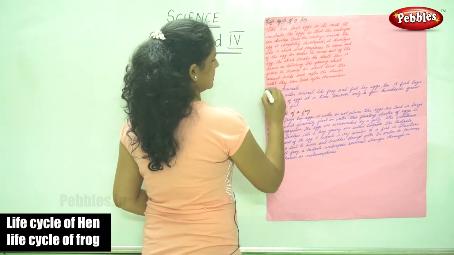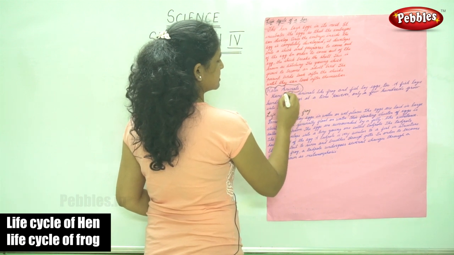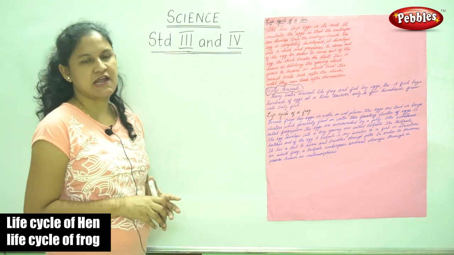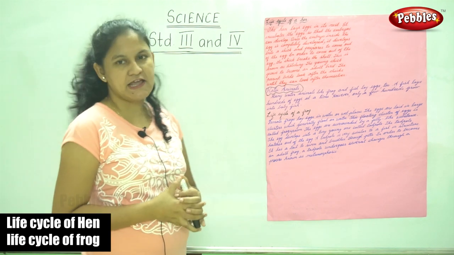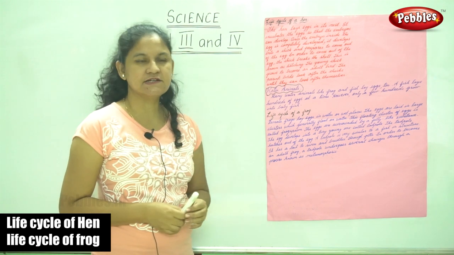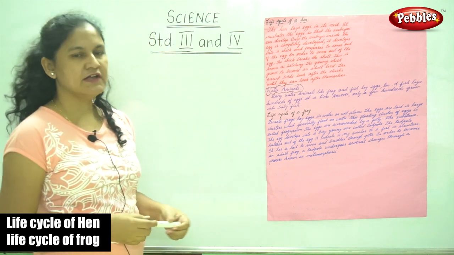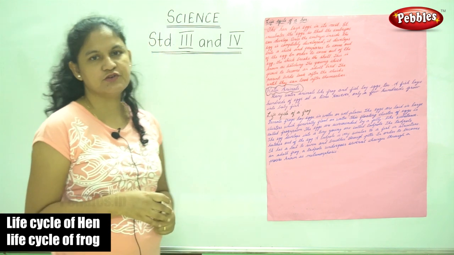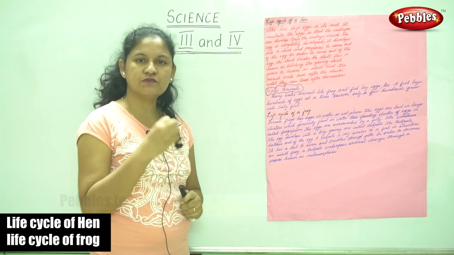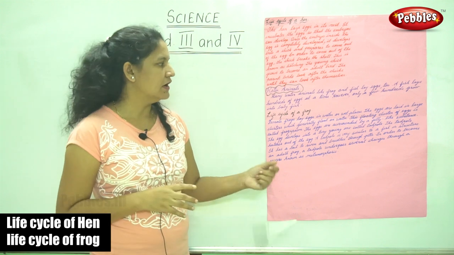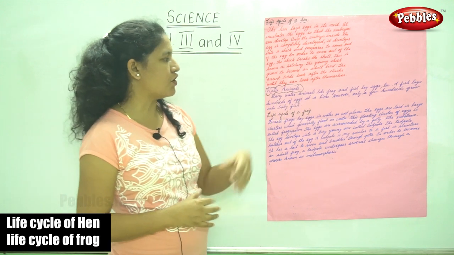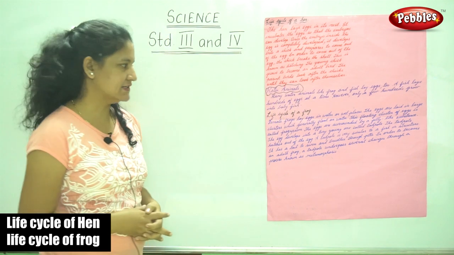Next we are going to see about the water animals, animals that live in water. Many water animals like frog and fish lay eggs too. A fish lays hundreds of eggs at a time. However, only a few of them grow into baby fish. So hundreds of eggs are laid by a fish, and out of those hundreds, only a few grow into a baby fish. So animals like the frog and fish also lay eggs.